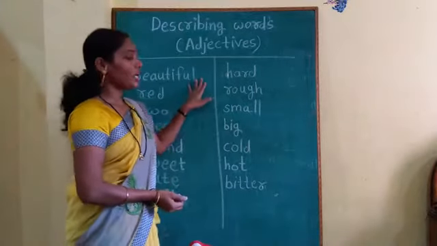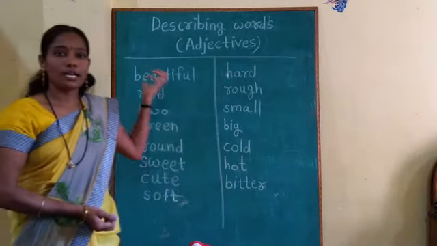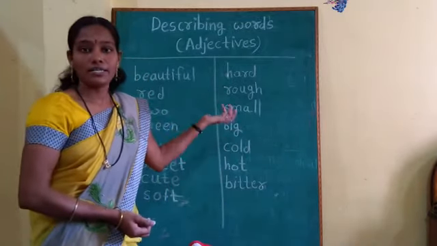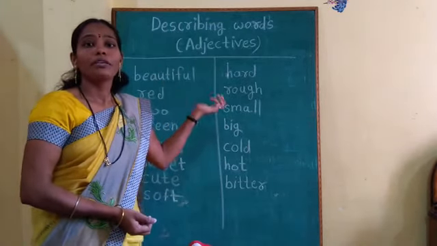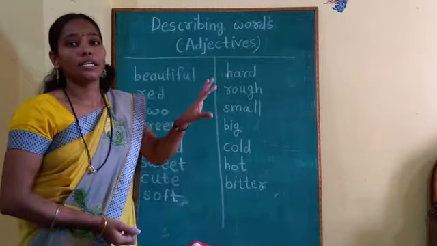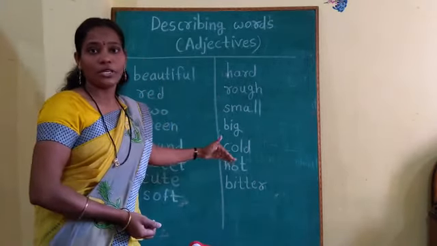So, in this way, we can use different describing words to tell something about some person, about anything, about a bird, about a tree. We can describe anything in this world by using the describing words. Okay?